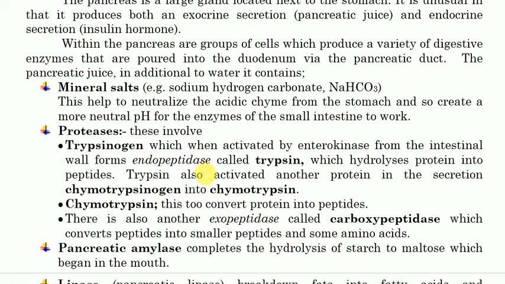Endopeptidase and exopeptidase. Endopeptidases always break the bond between the amino acids within the polypeptide chain, while exopeptidases break the terminal bonds at the carboxyl end and at the amino end. The exopeptidases breaking the bonds at the amino end are called aminopeptidases, while the exopeptidases breaking the bond at the carboxyl end are named carboxypeptidases.